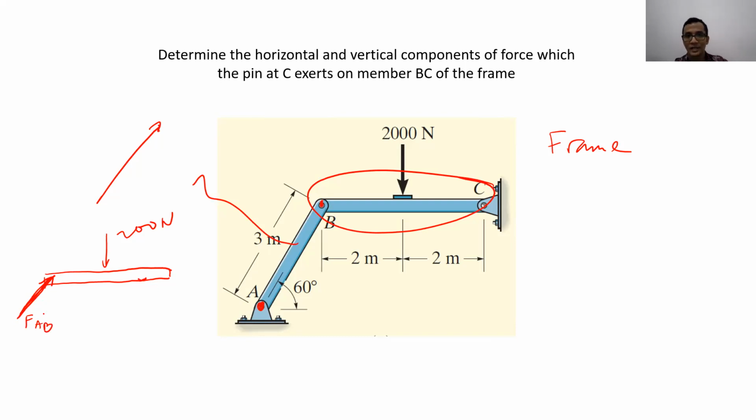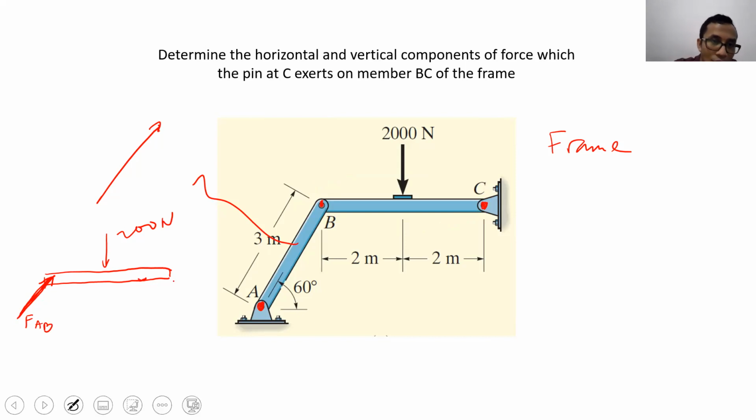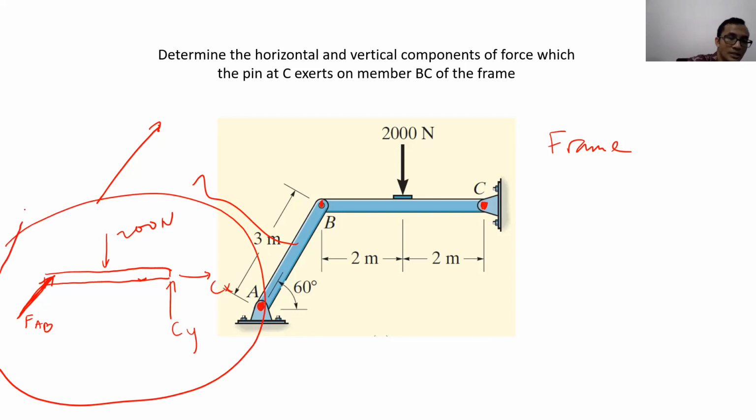What else do we have there? At point C, there is a pin joint. If there is a pin joint, then of course we have to draw it like this: CY, CX. So this is the final free body diagram that we're supposed to solve.